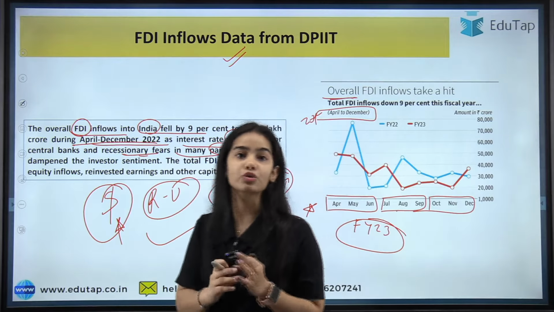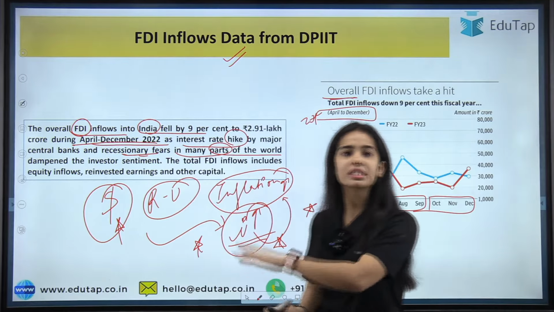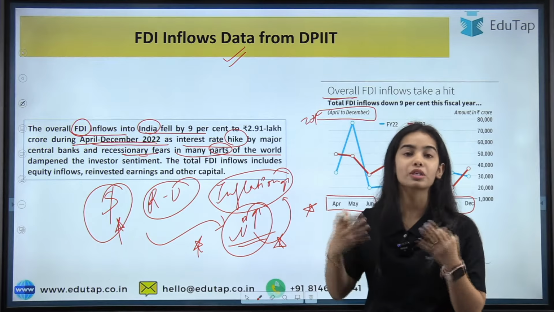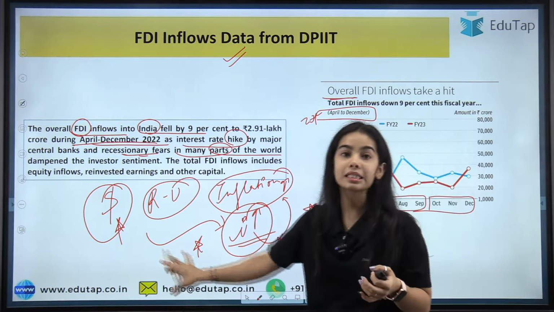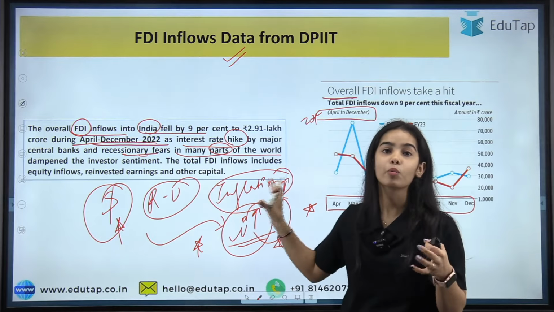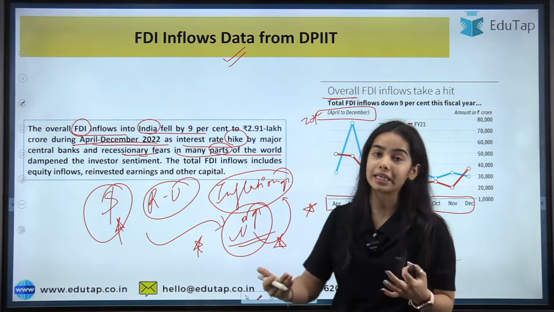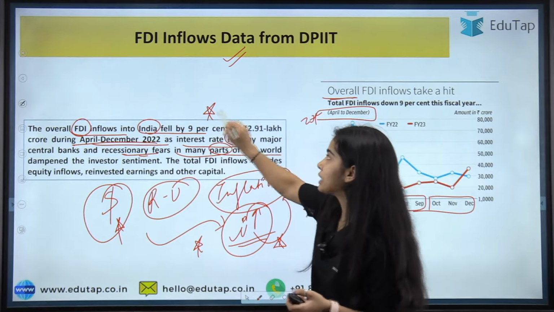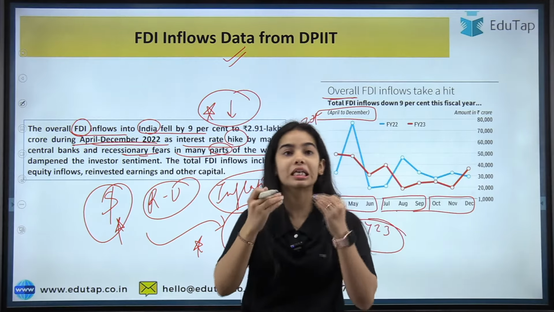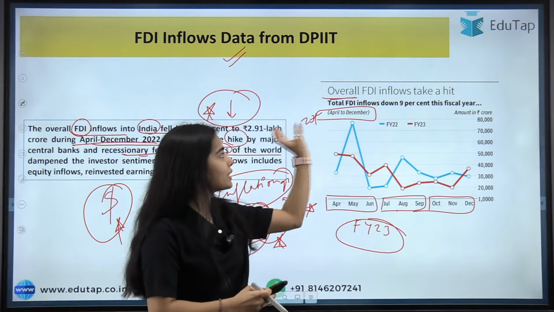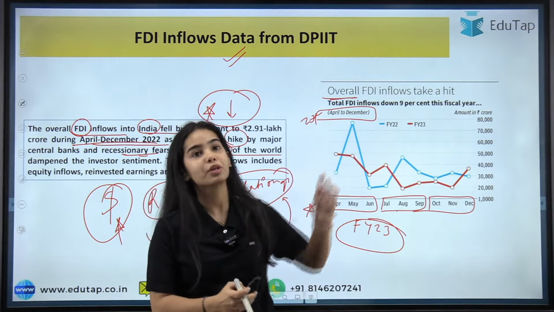Okay, I hope you have understood the reasons quite clearly, and we have discussed it again and again during the Monetary Policy Committee decisions sessions, why it is happening, that the FDI inflows are decreasing. Here you have to remember the percentage also, that by 9% the overall FDI inflows have decreased in India as per the data from April 2022 to December 2022.